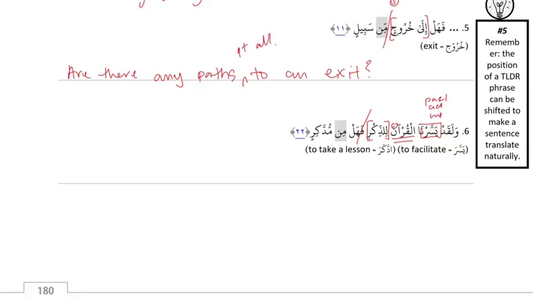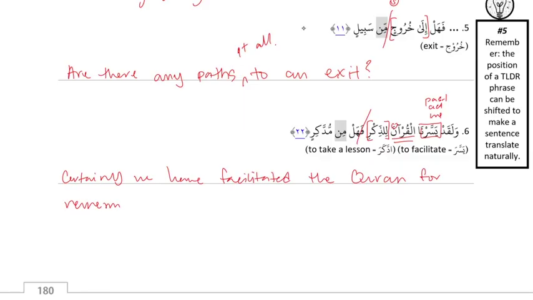Okay, let's translate that. We have certainly facilitated the Quran. The Quran, our receiver. For remembrance, meaning to take a reminder from.